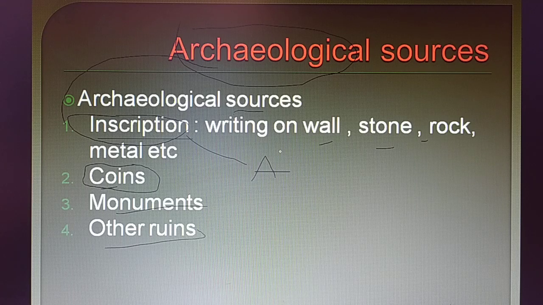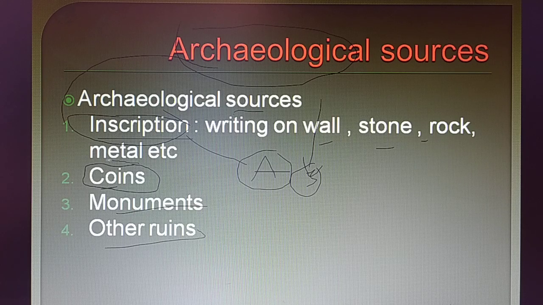And from the year in which it was written, say the 3rd century or 4th century, we can say that Ashoka lived in this century. So many things we can understand by studying the inscription.